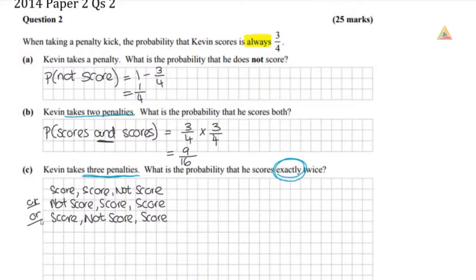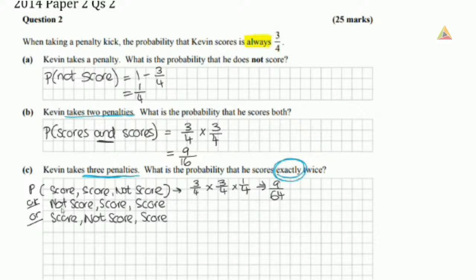And we've already seen with our probability that when we say "or", that tells us to add our probabilities. So we can work out our probability of score, score, and not score. So the probability that he scores is 3/4, multiplied by, he scores again, so that's another 3/4, multiplied by, he doesn't score, so that's going to be 1/4. So 3/4 by 3/4 by 1/4 is going to give us 9/64.